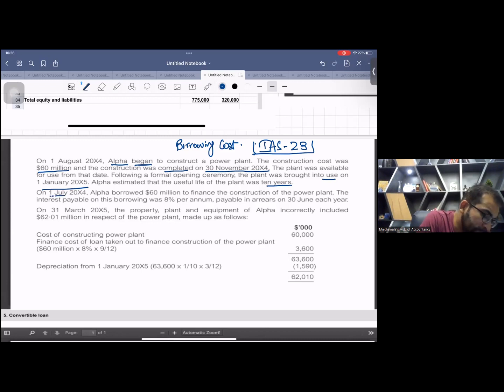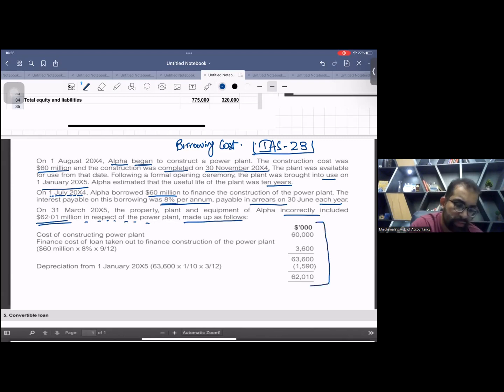On 1st July X4, Alpha borrowed 60 million to finance the construction of the power plant. The interest payable on this borrowing was 8% per annum, payable in arrears on 30th June each year. On 31st March X5, the property, plant and equipment of Alpha incorrectly included 62.01 million in respect of the power plant, made up as follows.